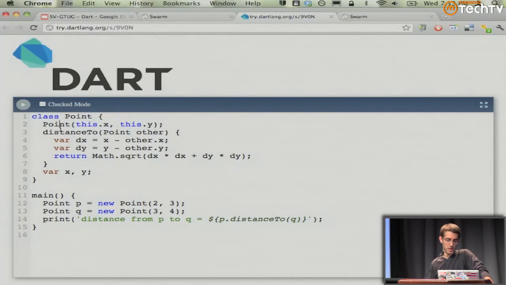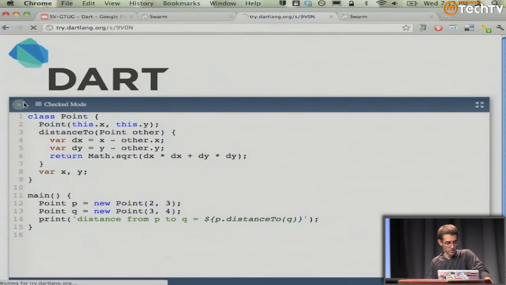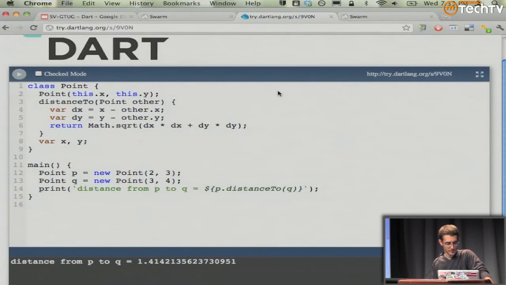Here's our main method. We create two points and we print. I also like this because we have string interpolation as well. Just another nice little thing that we added to the language. So if we run this, distance, okay, great.